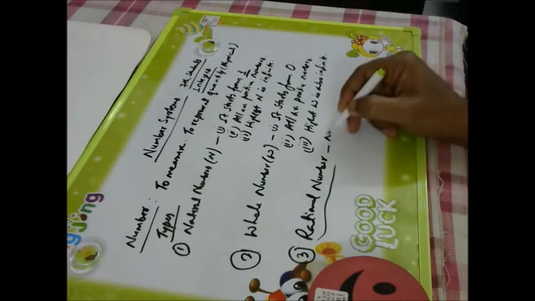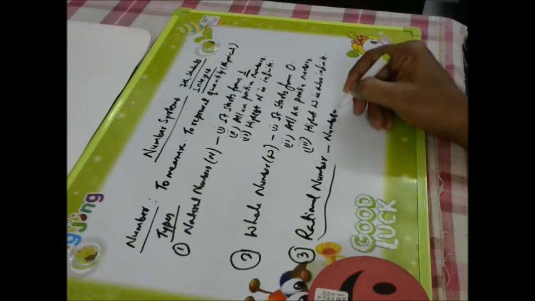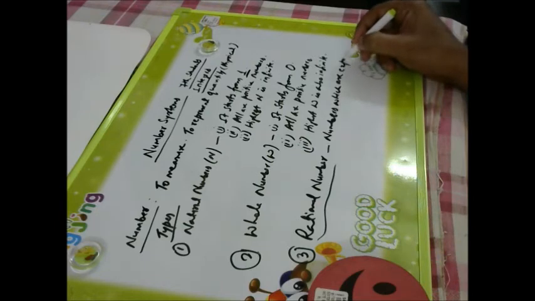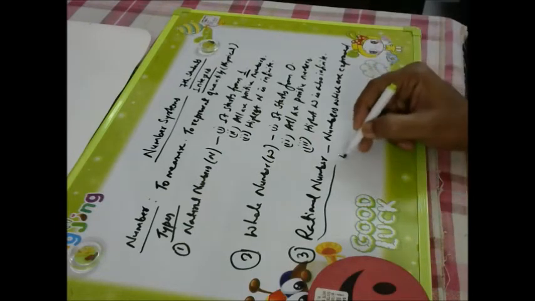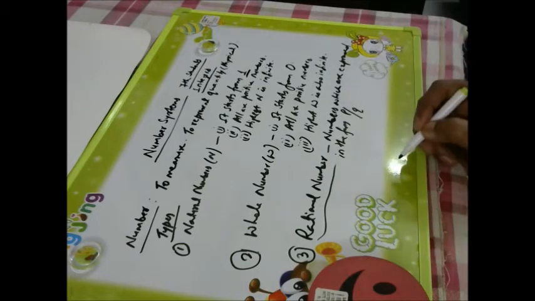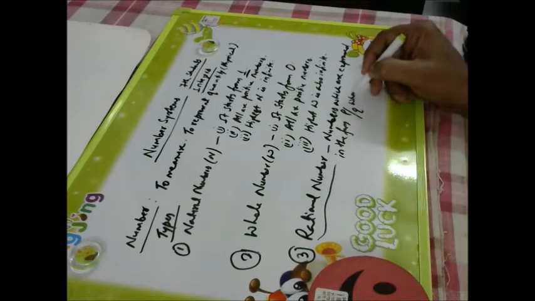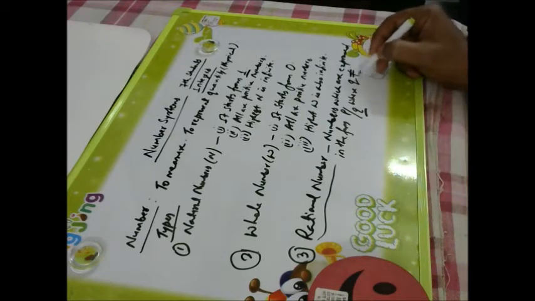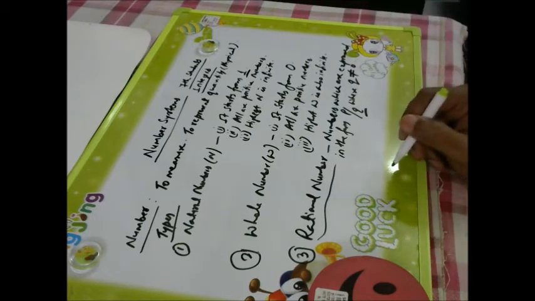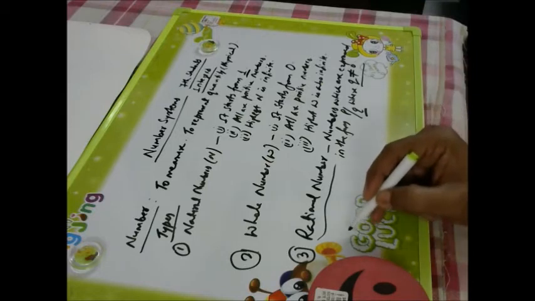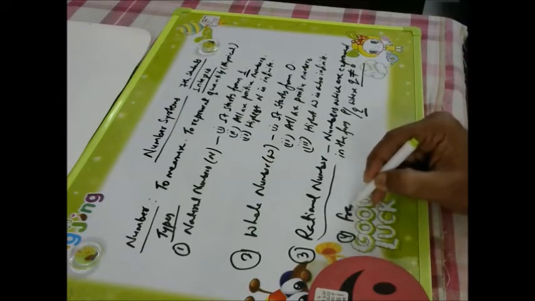Rational numbers are numbers which are expressed in the form p by q, where, very important, q, which is the denominator, should not be equal to 0. That is the main condition for being a rational number. And a rational number is also a fraction.